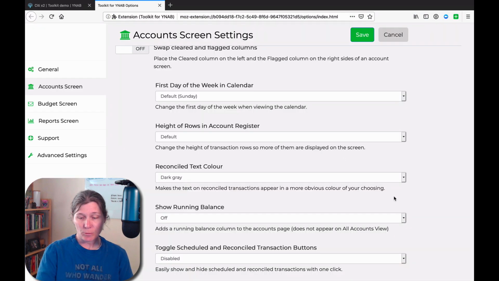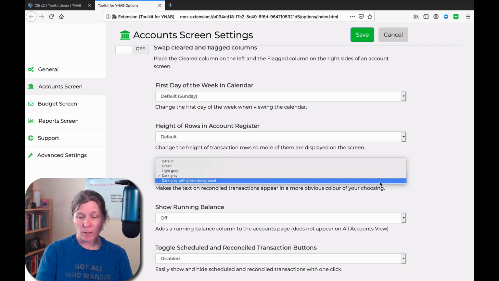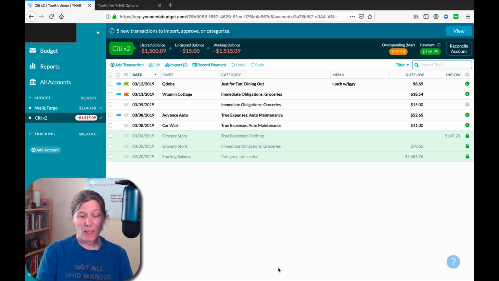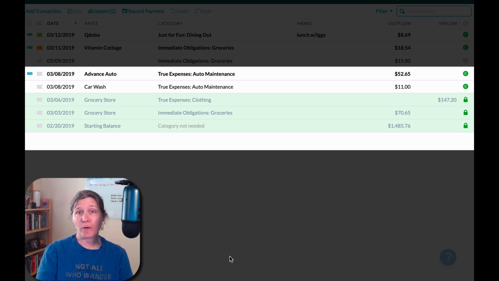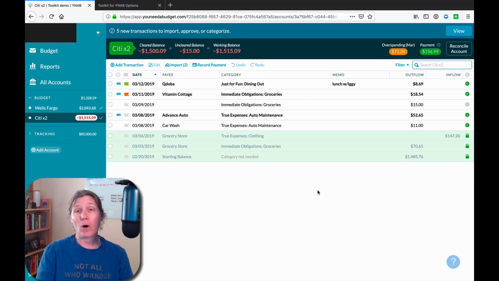And the last option is dark gray with a green background. And there you have it. There is dark gray with a green background formatted for our three reconciled transactions in this case. So now, as time goes on and you have more and more reconciled transactions, they would all be formatted this same way.